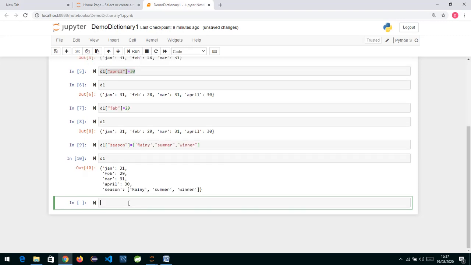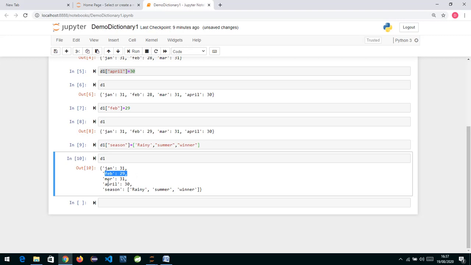So if I print over here, you can see this is my first key value pair, this is my second key value pair, this is my third key value pair, this is the fourth and fifth key value pair. You can see this is my key, and the value is nothing but a list over here. So a value can be anything. It could be a list, a dictionary, a tuple, anything.